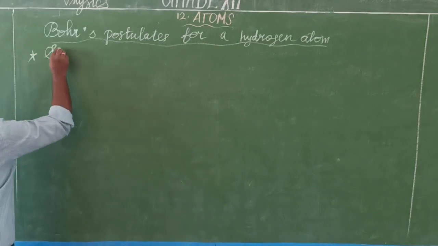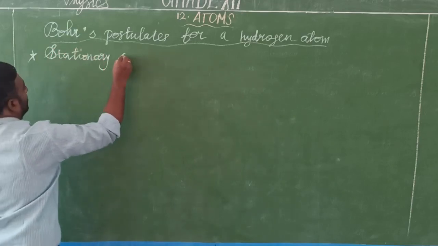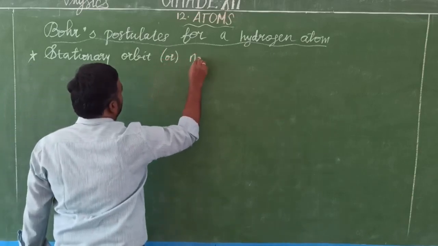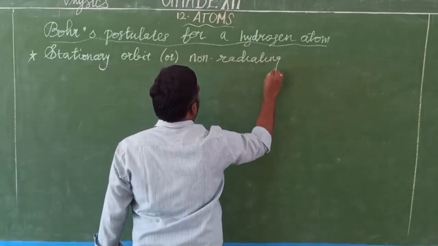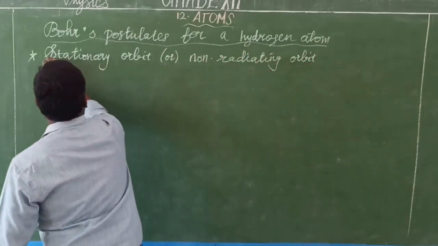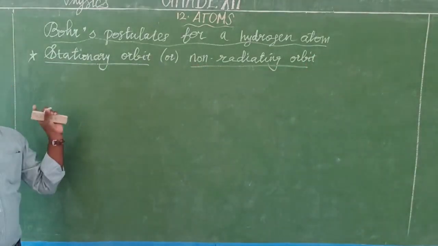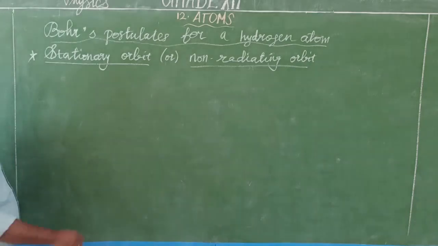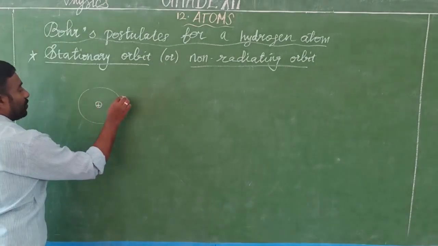stationary orbit. Stationary orbit is also called non-radiating orbit. So what is the stationary orbit? Already we know Niels Bohr took only a simple atom like the hydrogen atom, which contains only one proton and only one electron.